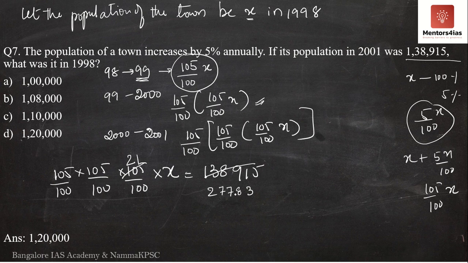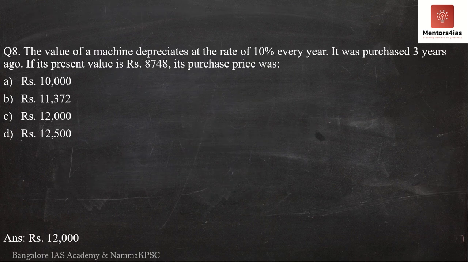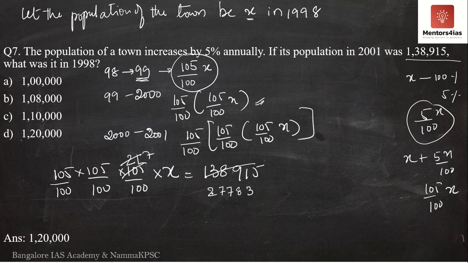7 plus 3 is 10, 10 plus 9 is 19, 19 plus 8 is 27. Yes, it should be divisible by 3. So 3 sevens are 21, 3 nines are 27, 3 twos are 6, 3 sixes are 18, 3 ones are 3. I am hoping it should be divisible by 7 as well. So if I check for 7, 7 ones are 7, 7 threes are 21, 7 twos are 14. Yes, it is divisible by 7.